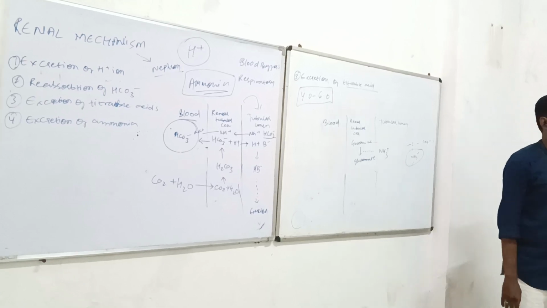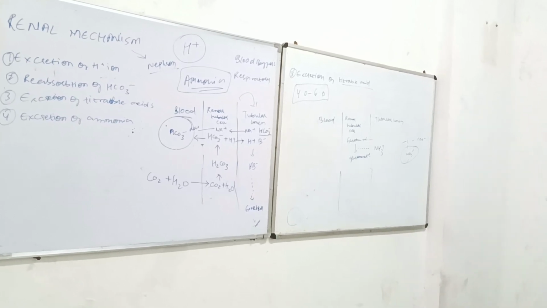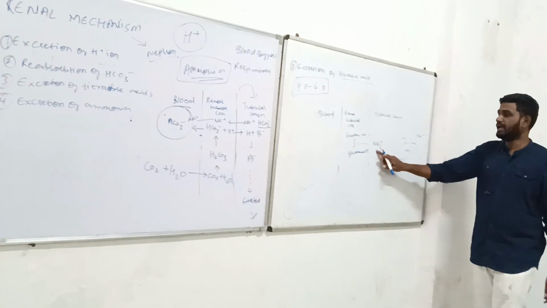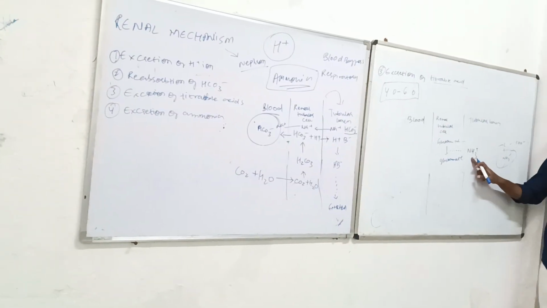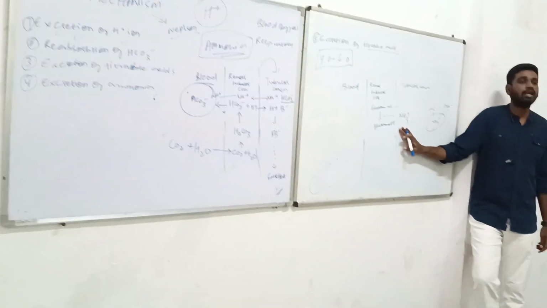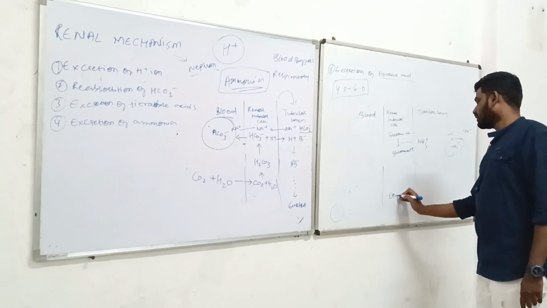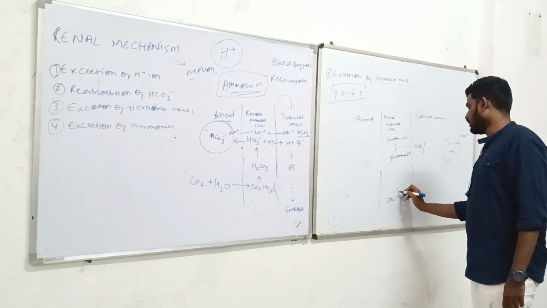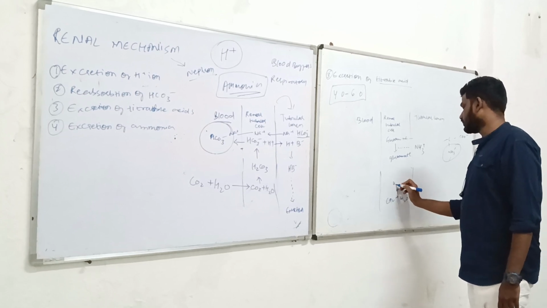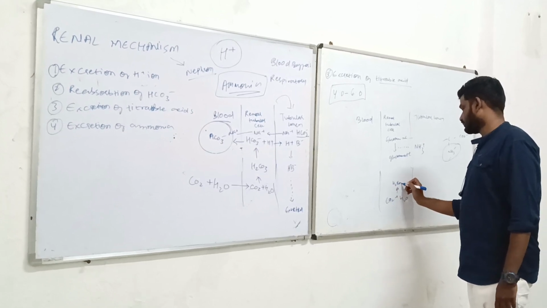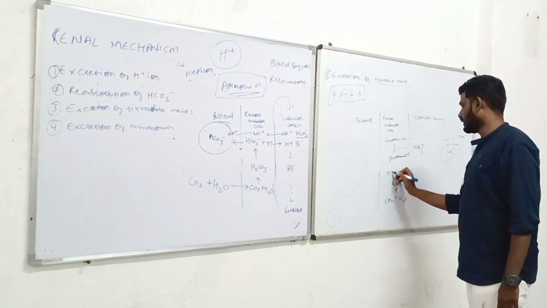If they are going under the deamination process, what are they going to do? They are going to release the NH3, that is an ammonia group, from the renal tubular cell to the tubular lumen, and vice versa. This mechanism is happening so that you are going to get one free H plus ion.